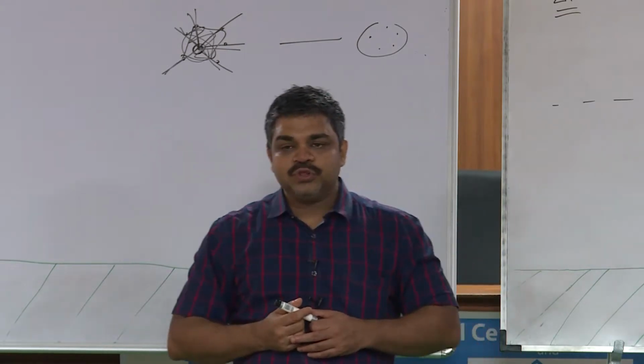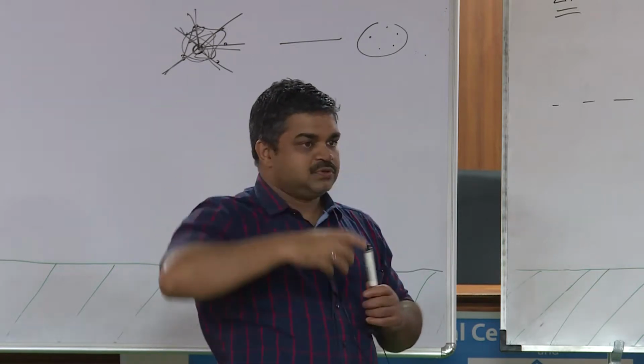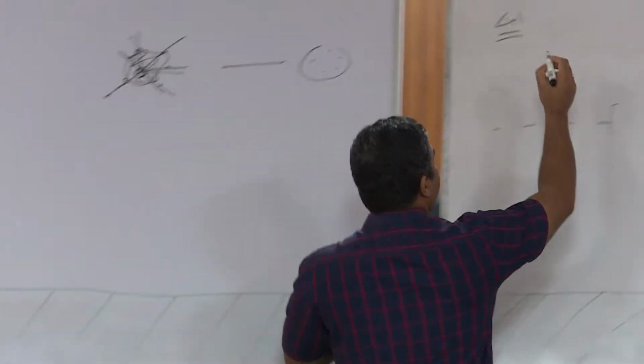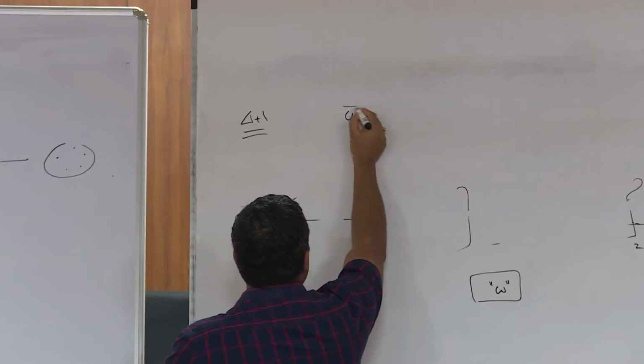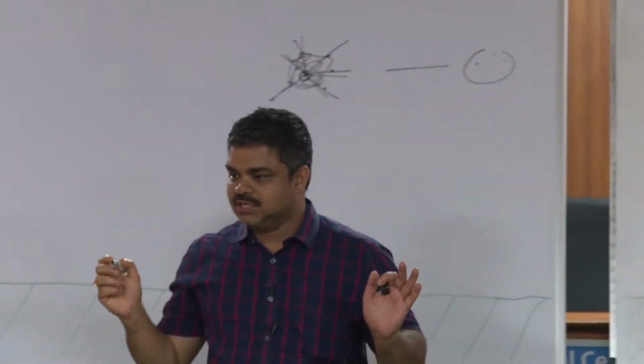Suppose omega is my largest clique, and suppose my palette has omega colors.